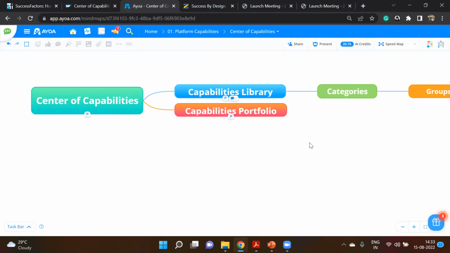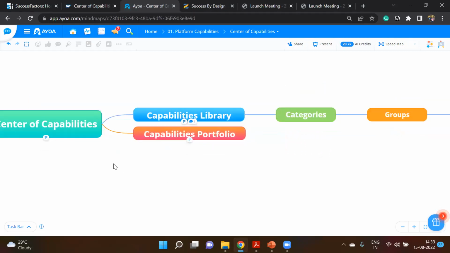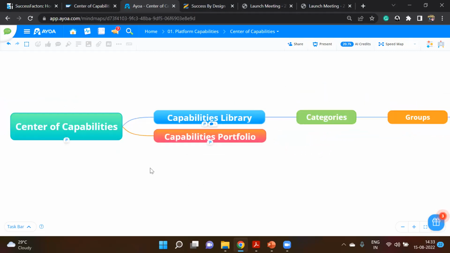Whenever I'm saying portfolio, it is all about the person. What the person, as an individual, is having. Those details will be captured in the capabilities portfolio. What kind of roles he is playing, what kind of roles he has been assigned, and what assessments he has gone through. Those details will be captured in your capabilities portfolio. This is just to summarize what we have seen so far.